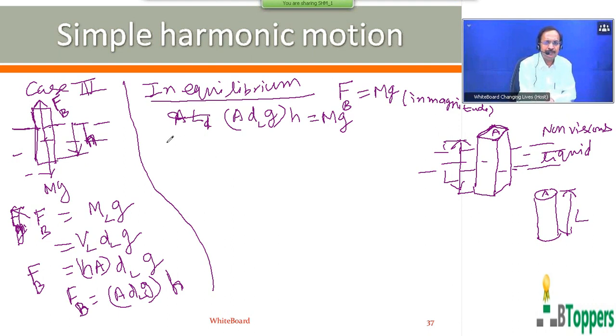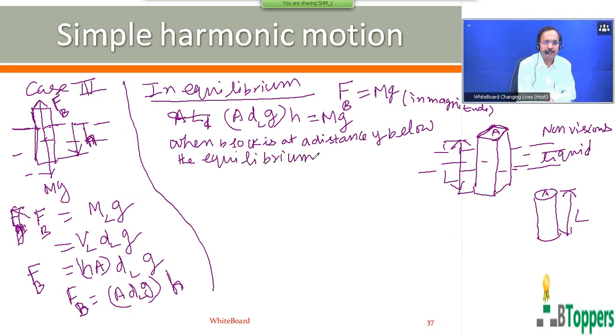Now suppose the block is immersed below the equilibrium position inside the liquid by a small distance Y. So when the block is at a distance Y below the above equilibrium position, the magnitude of the force of buoyancy, using this equation, you can write as the horizontal area of cross section of the block into the density of the liquid into g into the vertical height of the block which is immersed inside the liquid.